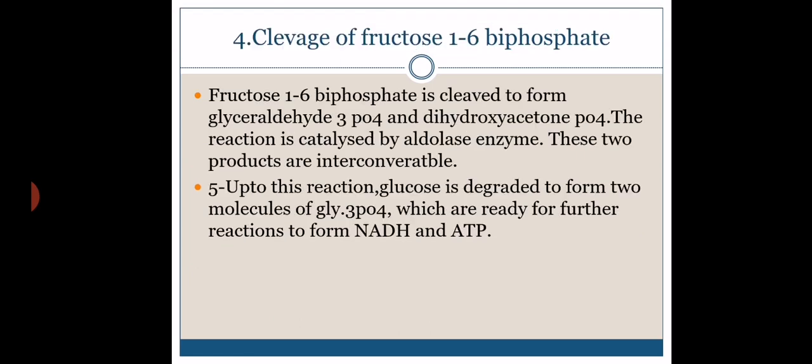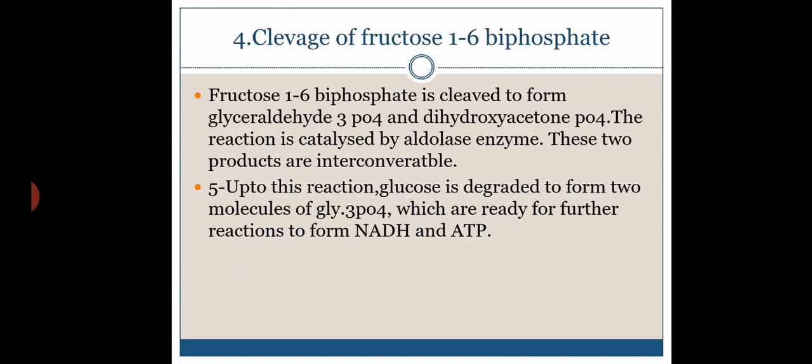Now the first step is that glucose is converted to glucose 6 phosphate by phosphorylation. Glucose 6 phosphate is converted to fructose 6 phosphate, and fructose 6 phosphate is converted to fructose 1,6 diphosphate. See here, the glucose molecule undergoes phosphorylation by the enzyme hexokinase, and glucose 6 phosphate undergoes isomerization first, to form fructose 6 phosphate by the enzyme phosphoglucoisomerase. The first reaction is glucose to glucose 6 phosphate, which is catalyzed by hexokinase.